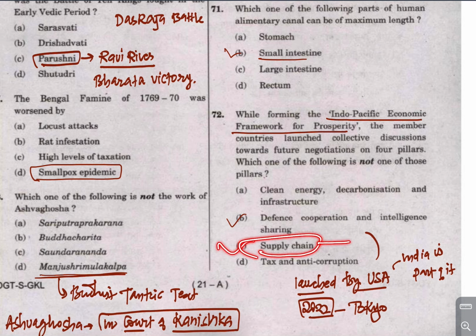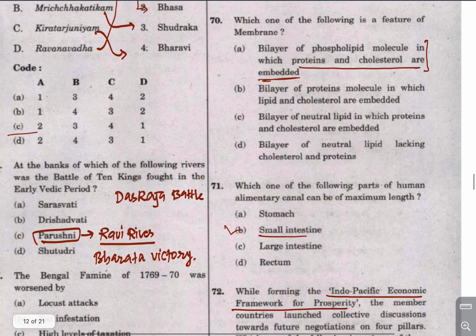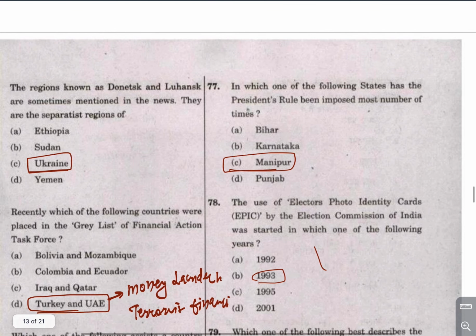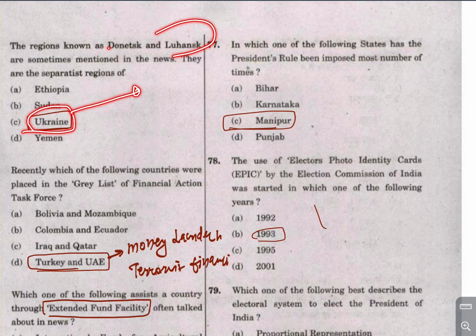Supply chain resilience was one of the important areas where cooperation was demanded, and there was tax and anti-corruption cooperation. So this treaty was not in line with defense cooperation or intelligence sharing. In the Donetsk and Luhansk region in Ukraine, which are now under control of Russia.